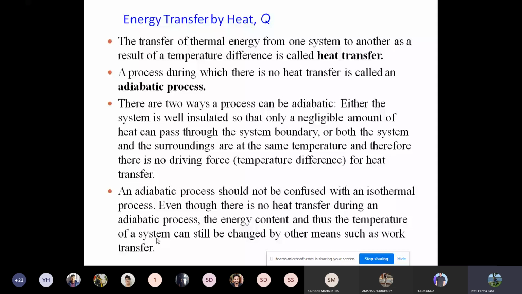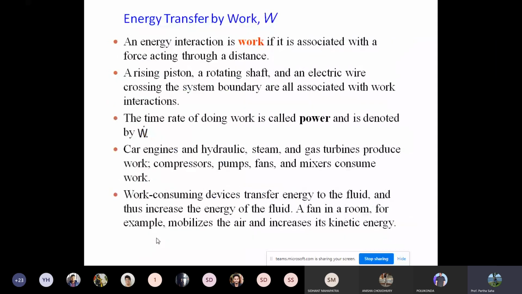Let's look into the energy transfer by work. Energy interaction is work if it is associated with a force acting through a distance, like piston work or shaft work. These are all kinds of work being done to the system, right? The time rate of work is nothing but power, which is given by W dot. Car engines, hydraulic, steam and gas turbines all produce work. Whereas compressors, pumps, fans, these actually consume work, because they consume electricity.